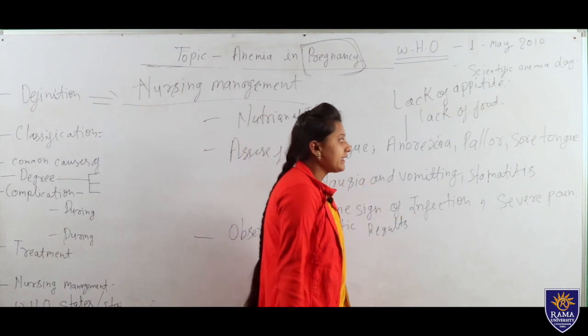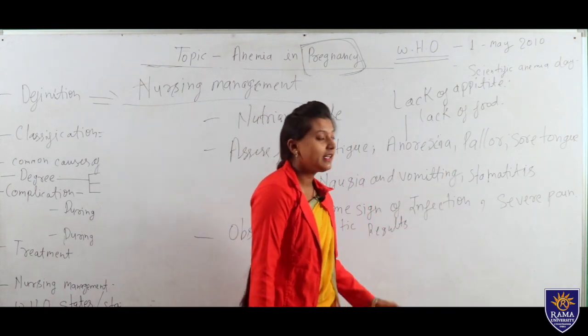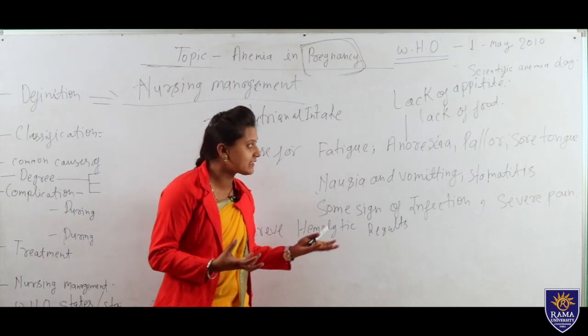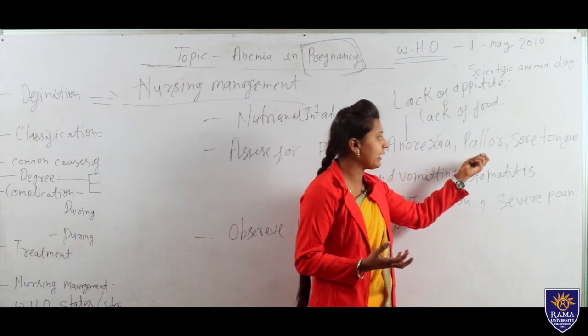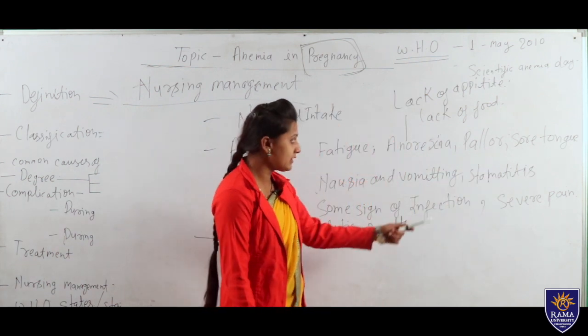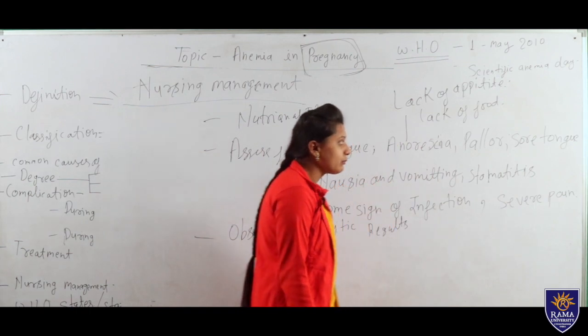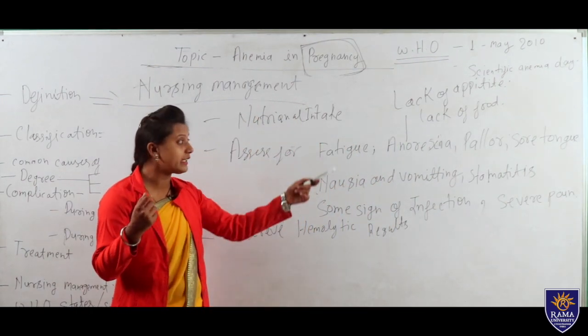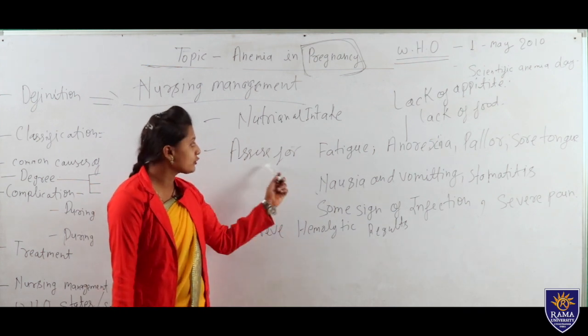Next is pallor. Pallor means color changes in the body, either in the nails or face, where a pale color appears. Next is sore tongue, meaning there is an infection or rashes in the tongue, which we also need to assess.